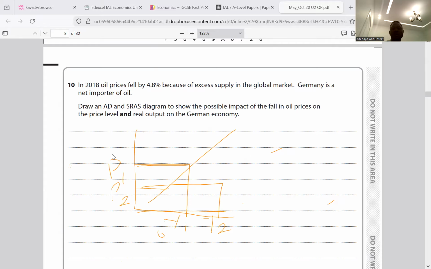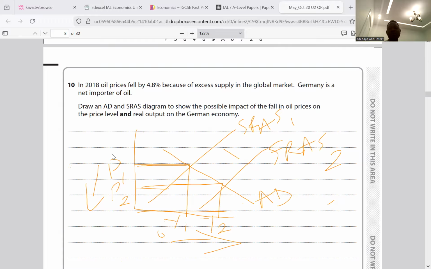So we have the SRAS1, SRAS2, then we have the AD curve here. So excess supply will bring about a fall in price from P1 to P2, and real output will increase from Y1 to Y2, as the short-term aggregate supply curve will increase, or move downward from SRAS1 to SRAS2. So this is what is meant by drawing a graph that represents aggregate demand and the short-term aggregate supply curve.